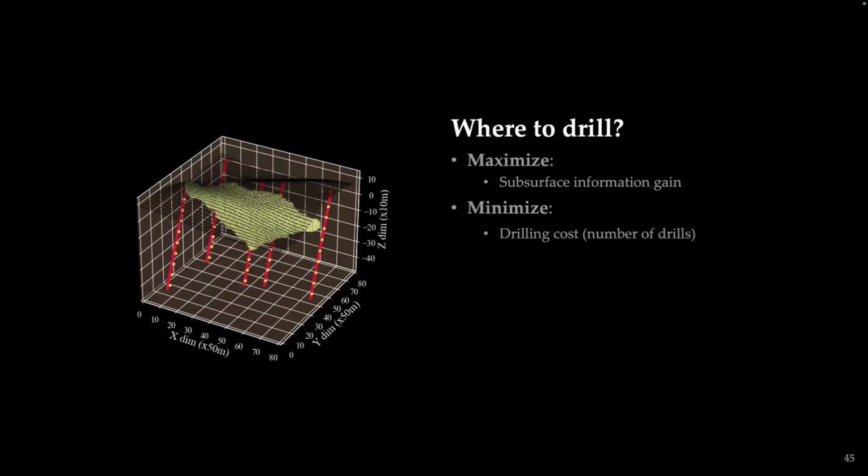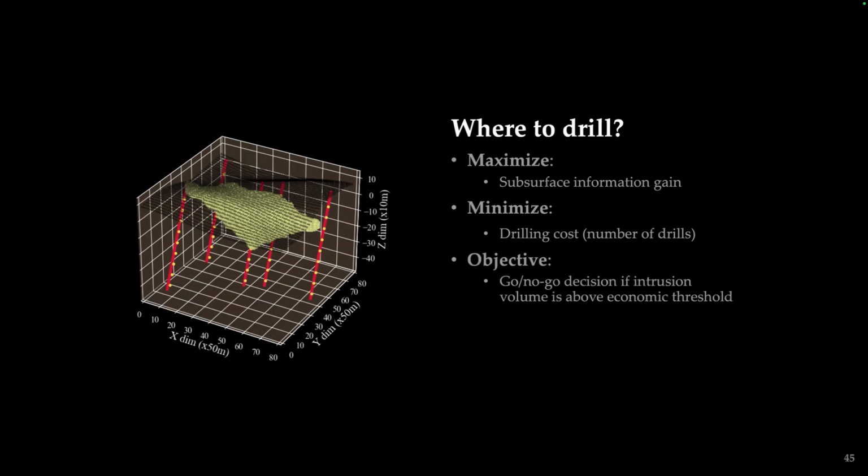So we could drill in any number of these locations. This is showing the top surface. And we have multiple objectives. First is we want to maximize the subsurface information gain. So each drill, we want to get as much information out of it because we want to minimize the number of drills or the cost to drill because we don't want to just drill everywhere in this plot of land.